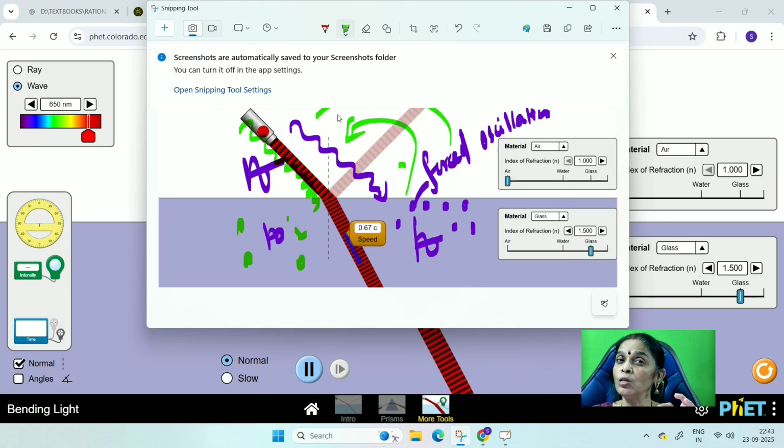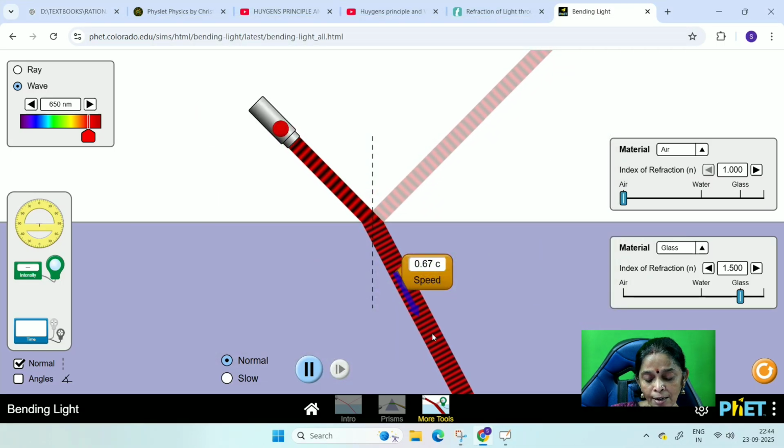So what happened to the speed of the light in the denser medium? Decreases. Why does it decrease? Because mu is inversely proportional to speed. What happened to the wavelength of the light in the denser medium? Decreases. You can check here. Can you see the wavelength? It is cramped. So wavelength decreases. Speed also decreases. But then what remains the same?